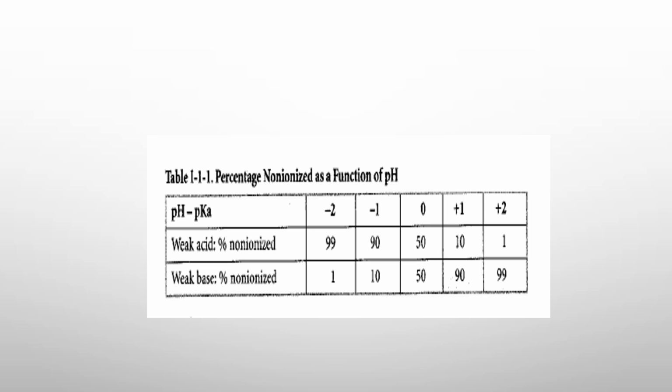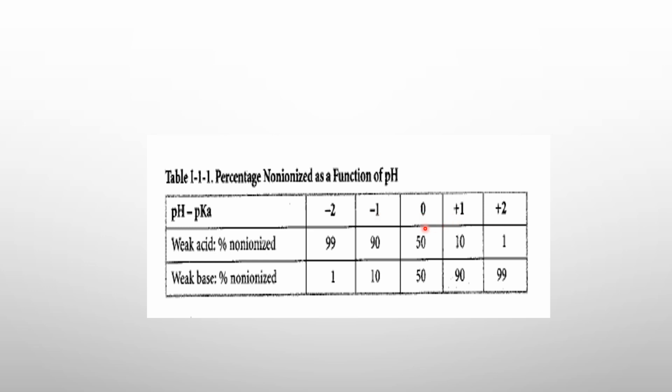So this is a table to quickly calculate the percentage of the drug which is non-ionized. This table gives us the value of the non-ionized form of a weak acid or weak base. For example, we can calculate it by pH minus pKa. The value can be -2, -1, 0, +1 or +2.